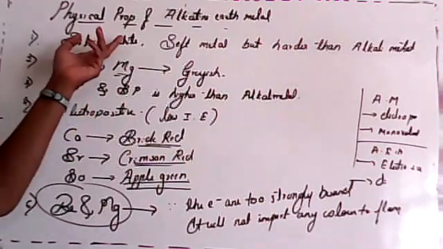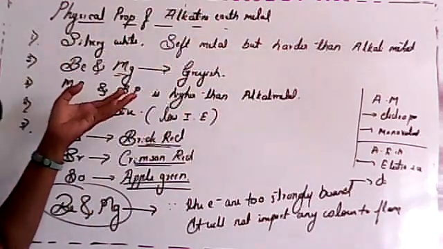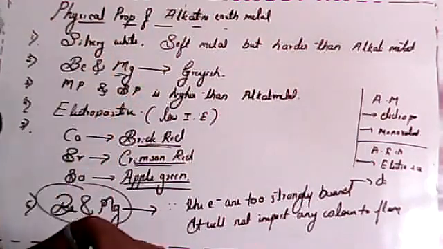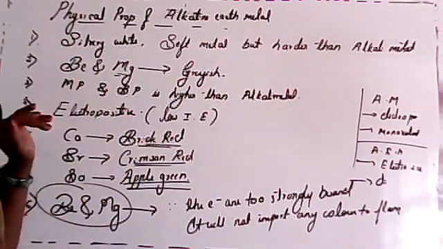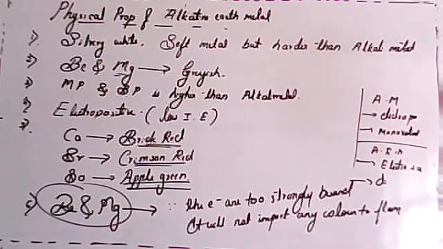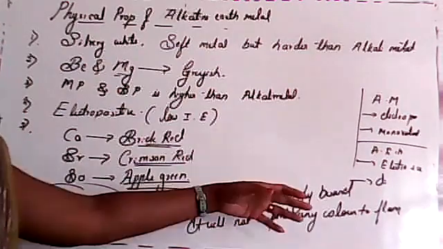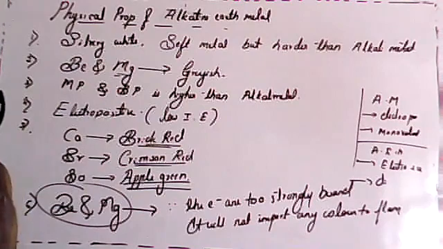The first difference: alkali metals are silvery white, soft metals, but alkaline earth metals have more hardness. Second, beryllium and magnesium look almost grayish. Then the melting point and boiling point are higher than those of alkali metals. Next, these are electropositive in nature. Fifth, calcium, strontium and barium can impart a flame color when introduced to the oxidizing flame. But beryllium and magnesium do not, because their electrons are too strongly bonded, so they never respond to the flame test.